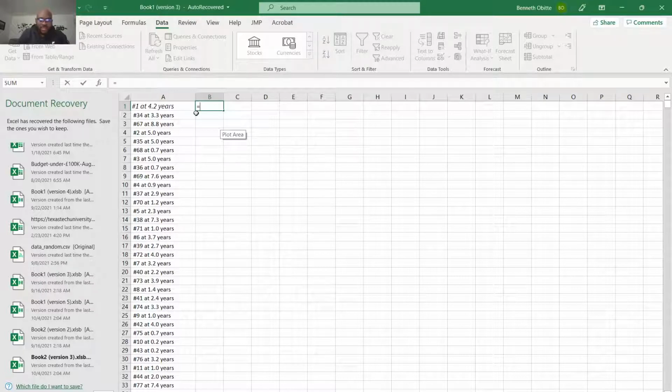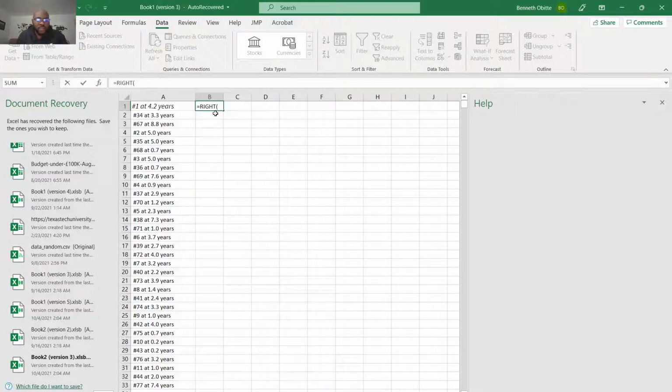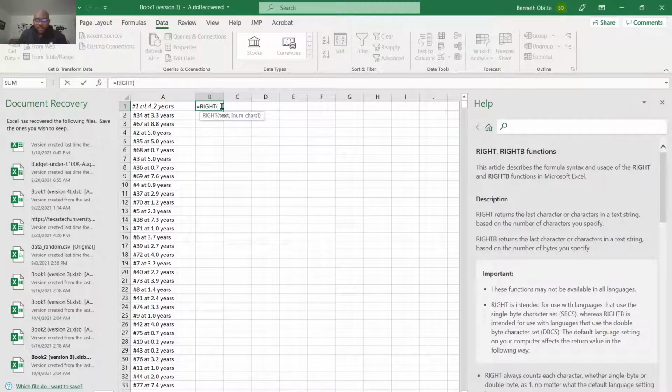So let's use the RIGHT and LEFT functions. So RIGHT. You see what that says? Returns the specified number of characters from the end of a text string.